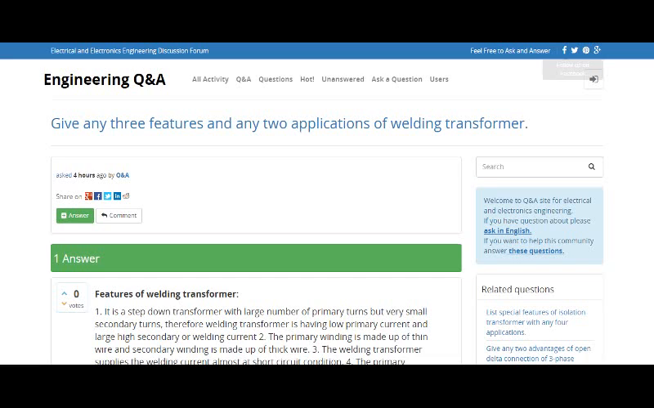3. The welding transformer supplies the welding current almost at short circuit condition. 4. The primary winding of the transformer is connected to supply available in practice, and secondary is connected to workpiece and electrode.